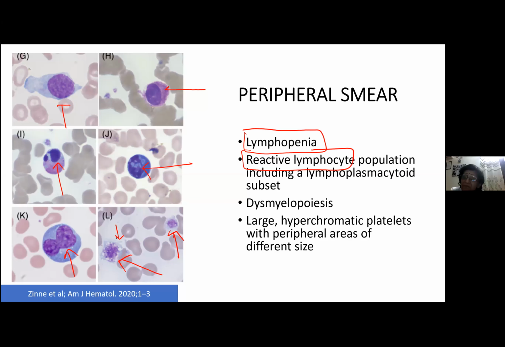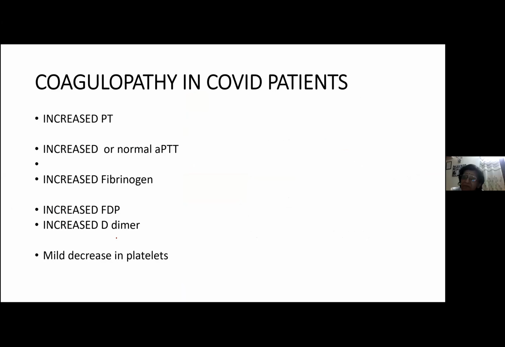Okay, so once we are clear with the peripheral smear, now let's come to the third hematological parameter, that is coagulopathy in COVID patients. This is a very, very important topic.